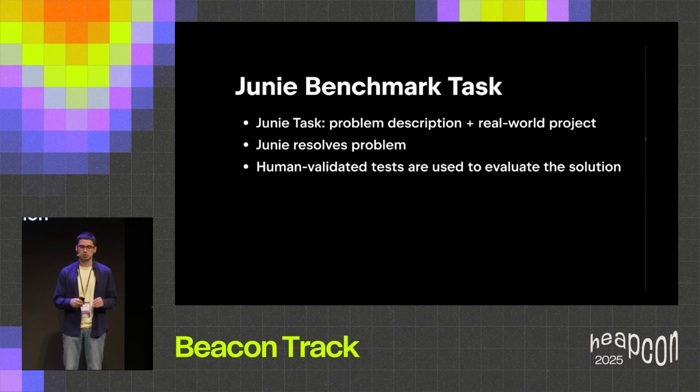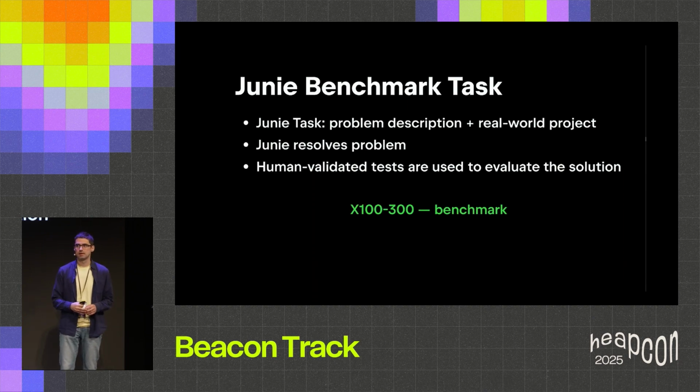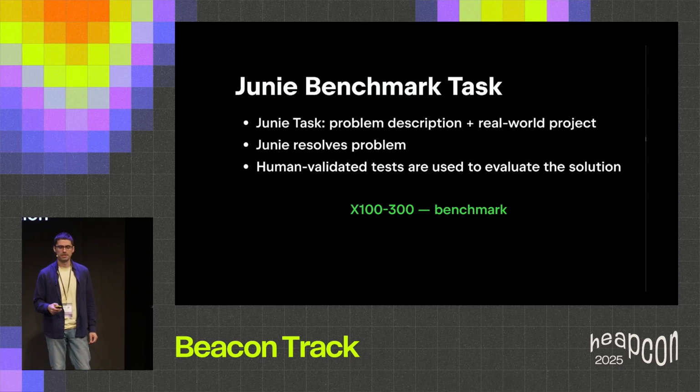Generally speaking, the Junie benchmark consists of tasks. A task is a problem description and some real-world project on which this problem should be resolved. Junie tries to resolve the problem autonomously, and then human-validated tests are used to evaluate the solution. If we take 100 to 300 such tasks, we get more or less the standard benchmark that we are using. And if we run this benchmark, we get a lot of logs that are used to find insights on bottlenecks, on potential improvements, and to calculate a lot of metrics about the agent.